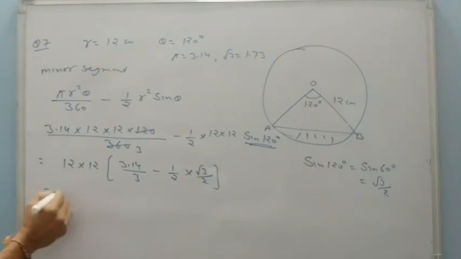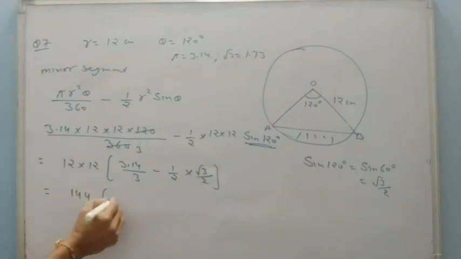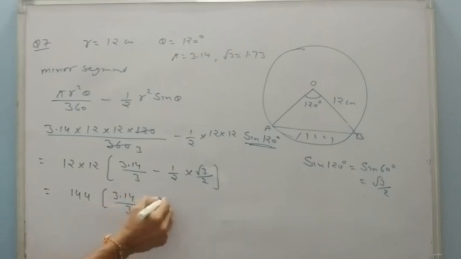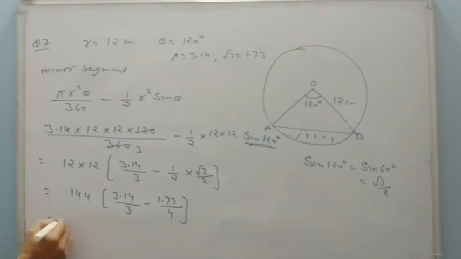So it will be 144, 3.14 upon 3 minus 1.73 upon 4. As I did in a previous question, 144, LCM is 12.